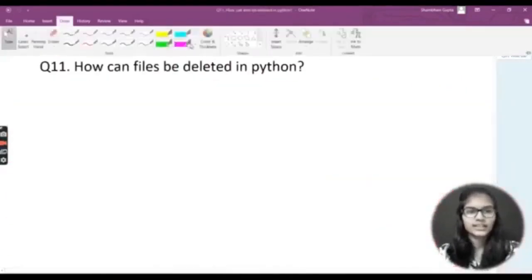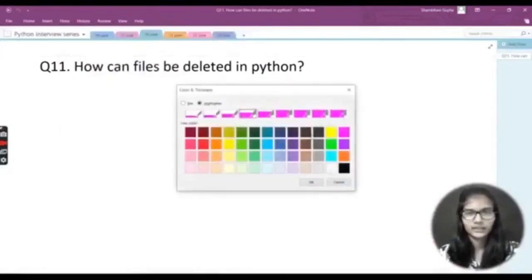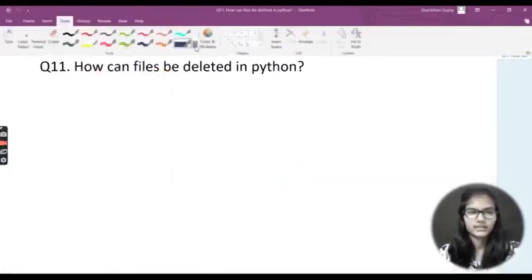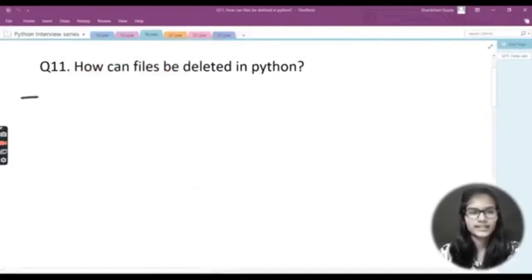So okay, let me quickly take one color, and then I would be start writing out the things here. And let's say I would be taking the color. Let me took out the something from here. Okay, let me take out this this one right here. Fine. Okay, why it is actually taking the highlighter? Let me just take out the pen from here. Okay, fine. Let's get started.